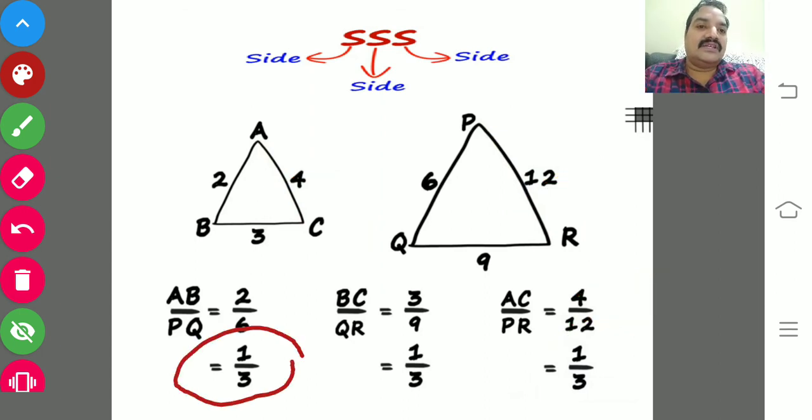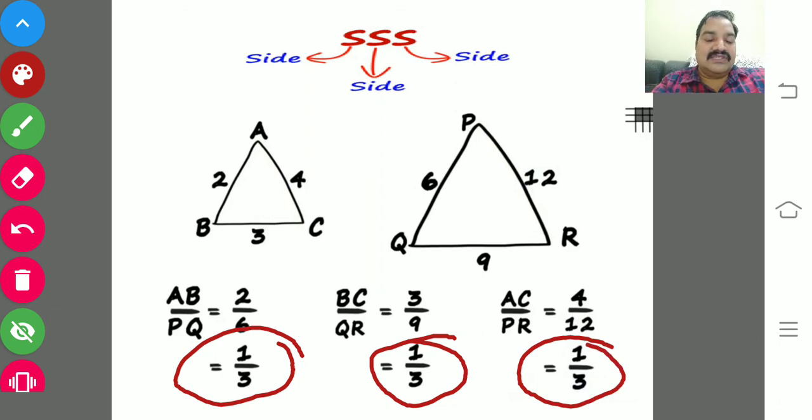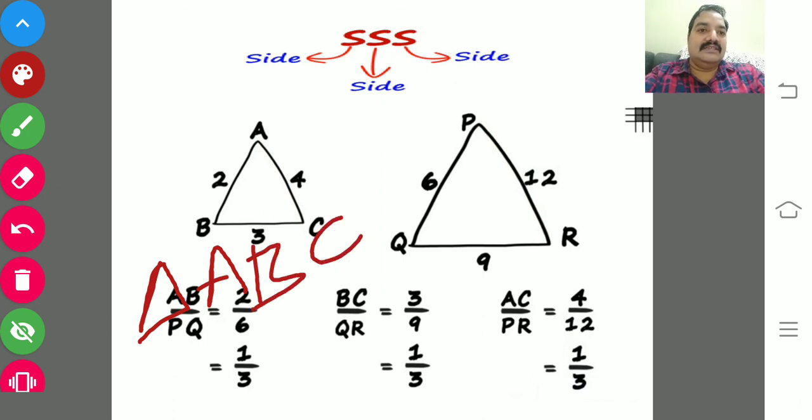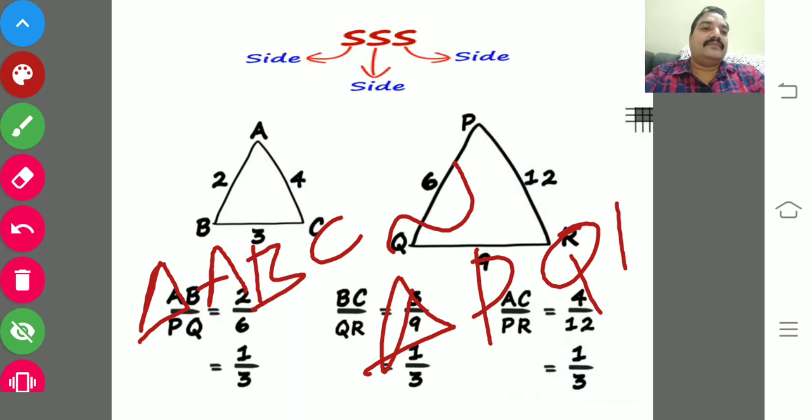If you observe, this is 1 by 3, this is 1 by 3, this is 1 by 3. So the proportions of the three corresponding sides are equal. So there is no doubt that triangle ABC is similar to triangle PQR.